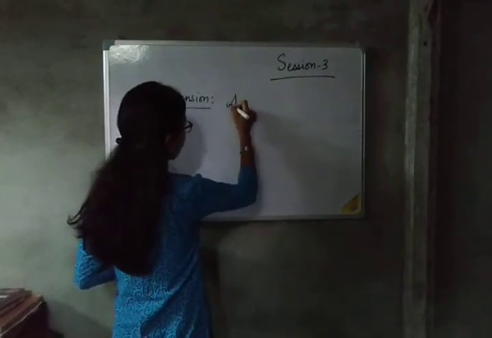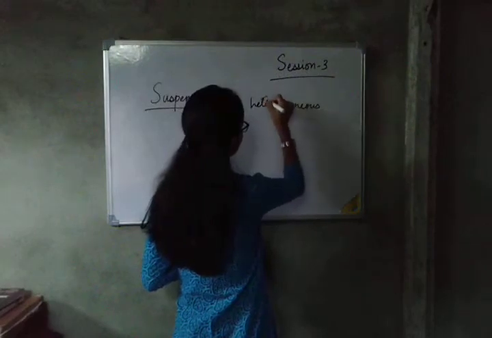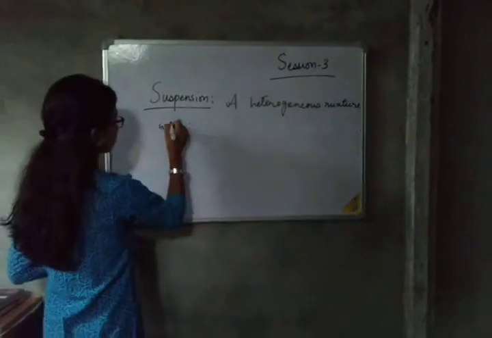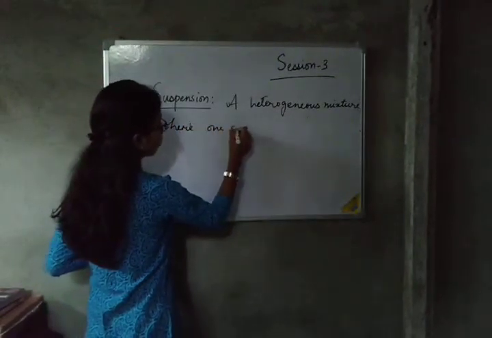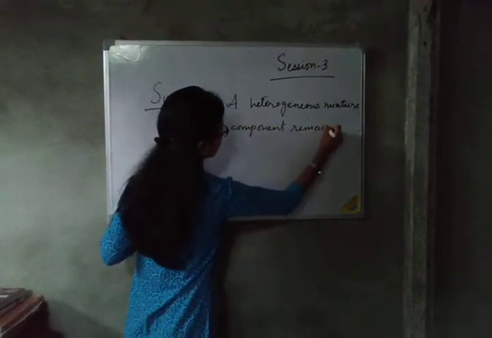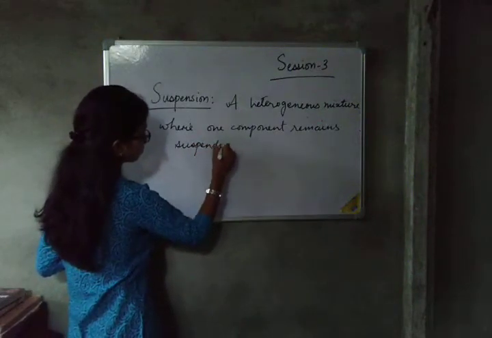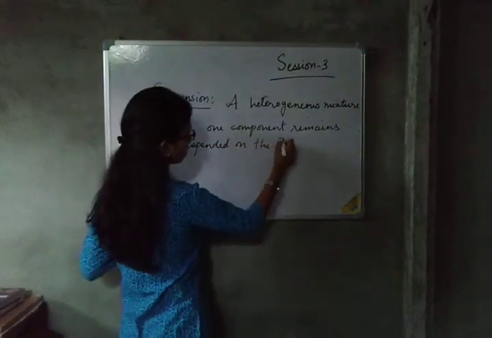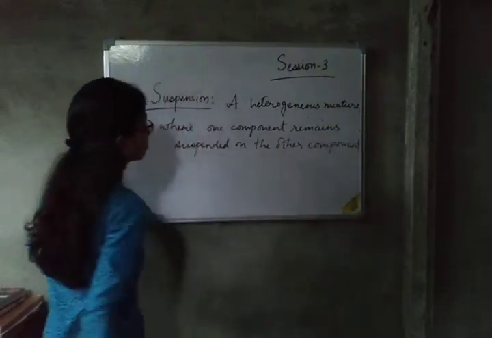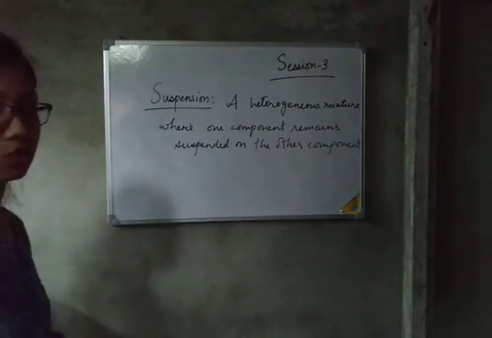So how will we define suspension? Suspension is a heterogeneous mixture where one component remains suspended on the other component. A heterogeneous mixture where one component remains suspended on the other component is known as a suspension.